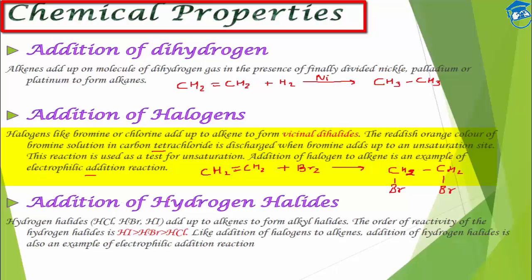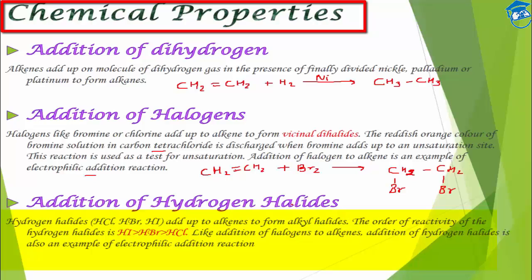Similarly, addition of hydrogen halide. The same reaction will happen, and H will attach to one carbon and bromine will attach to the other carbon, or if we use chlorine or iodine, similarly H will attach to one carbon and the halogen will attach to the other carbon. For example, H will go to one carbon and Br will go to the other one.